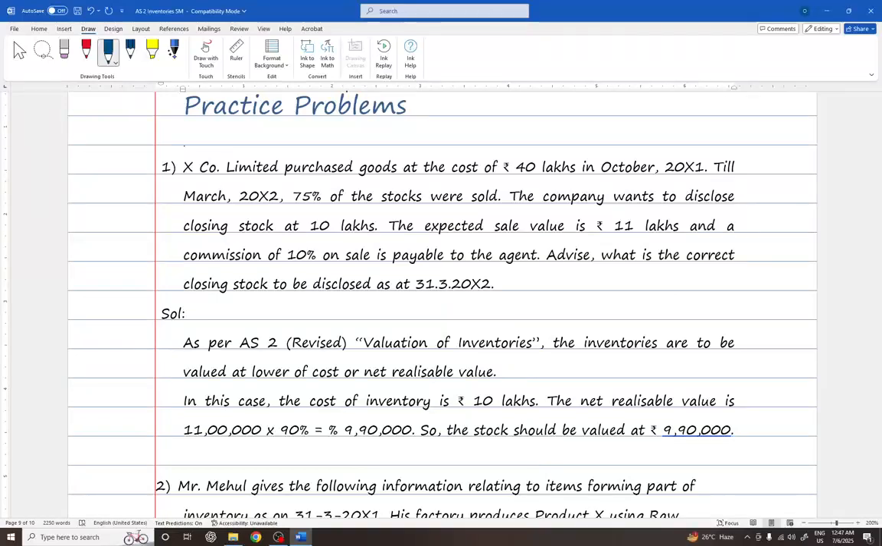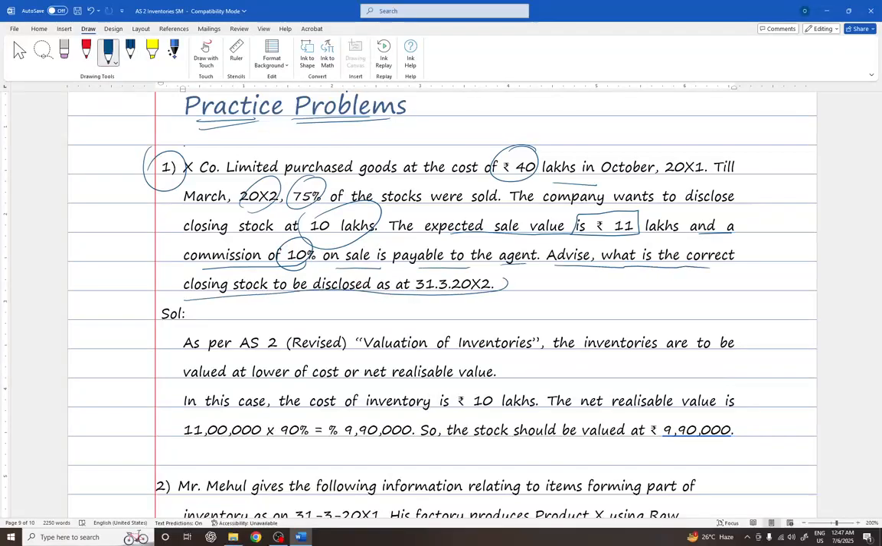Now let us proceed with the practice problems. I have two problems for you. The first question: X Company Limited purchased goods at a cost of rupees 40 lakhs in October 2011. Till March 31st, 2012, 75% of the stocks were sold. The company wants to disclose the closing stock at 10 lakhs. Is it true? Yes, 40 lakhs, 25%, 10 lakhs. The expected sale value is 11 lakhs and a commission of 10% on sale is payable to the agent. Advise what is the correct closing stock to be disclosed as on 31st March 2012.